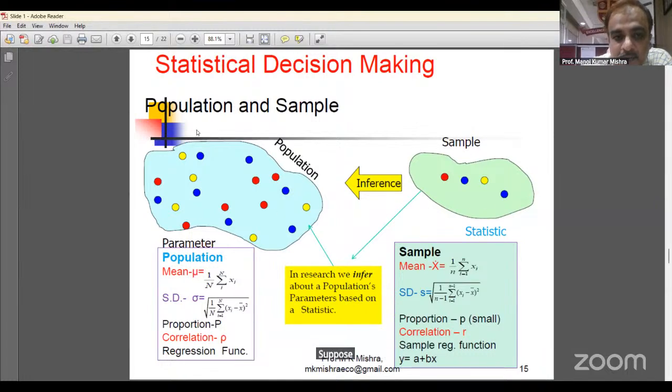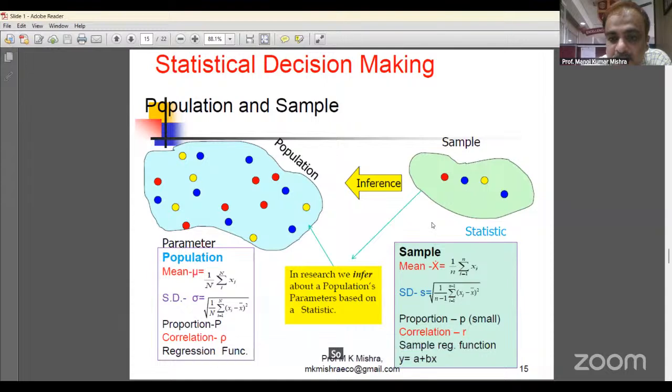Suppose 50 lakh people live in Bangalore city, so the population is 50 lakh. Out of 50 lakh, we have taken data of 500 people, so the sample size is 500. We study the investment pattern of these 500 persons, and on the basis of this, we estimate about the population.